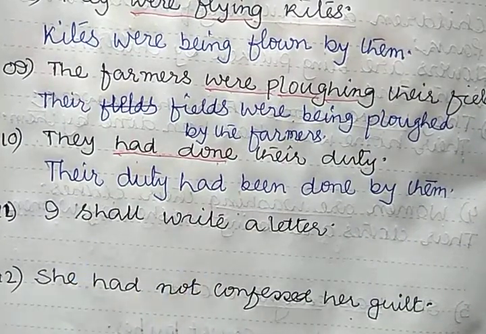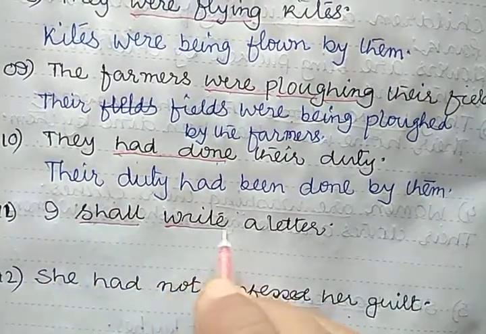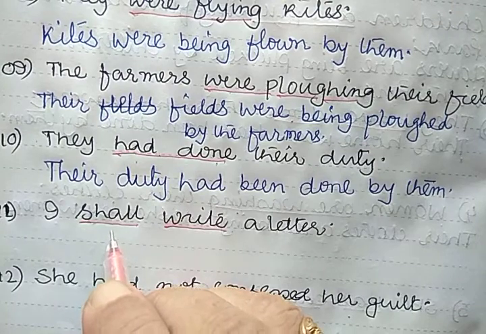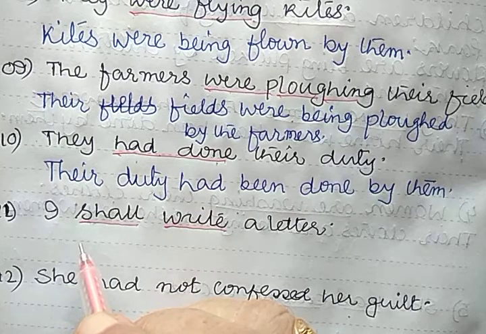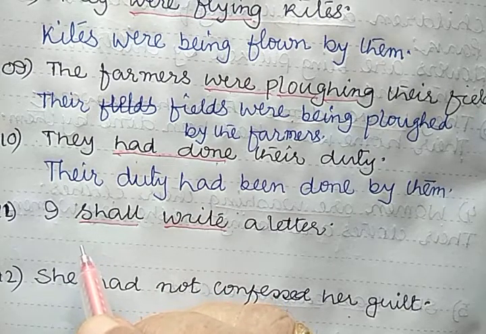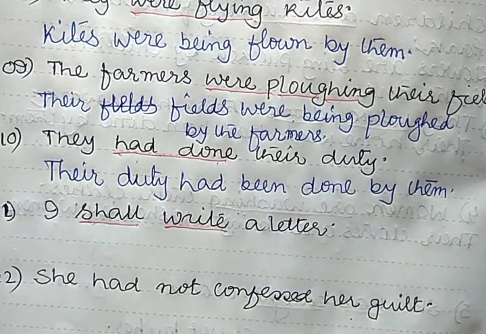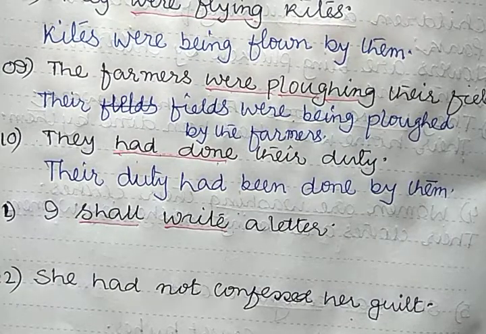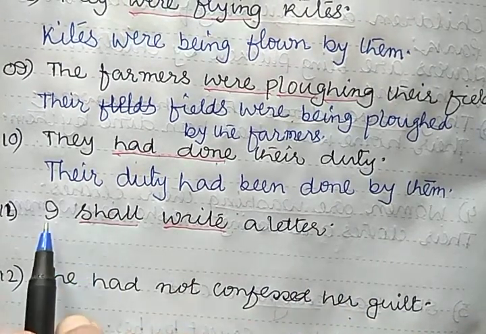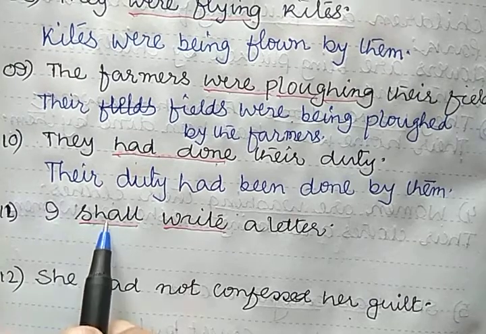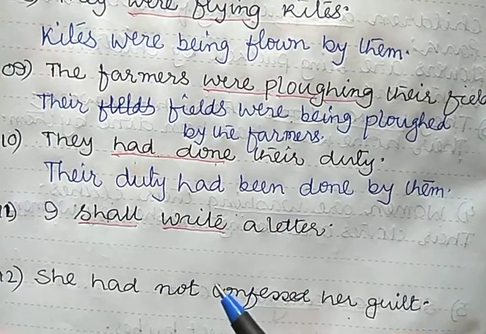So now next sentence. I shall write a letter. Here you have the modal verb shall. So you get the extra B form, be. In the passive sentence you get be. So what is your object? A letter. A letter is singular. A letter will be, because here the subject is I, first person, so you got shall. For second person and third person, you get will.